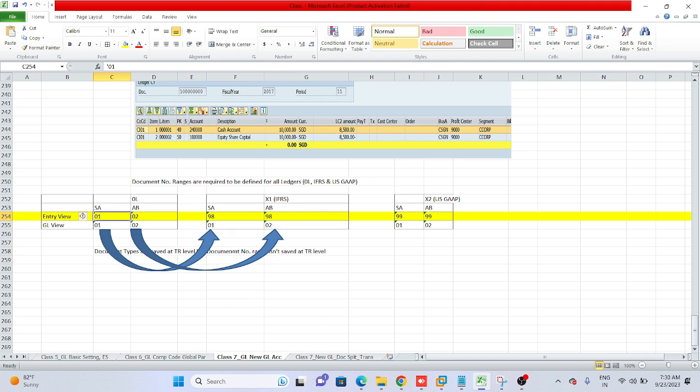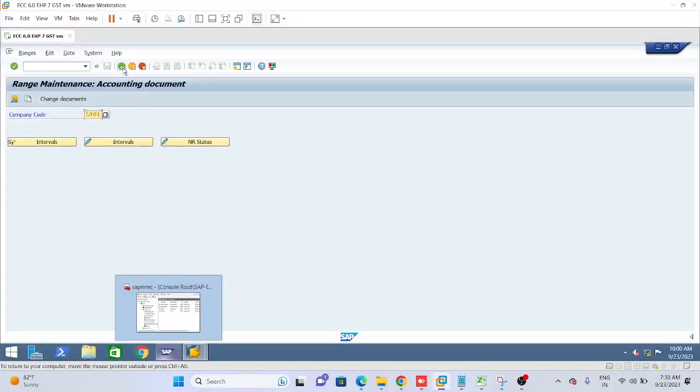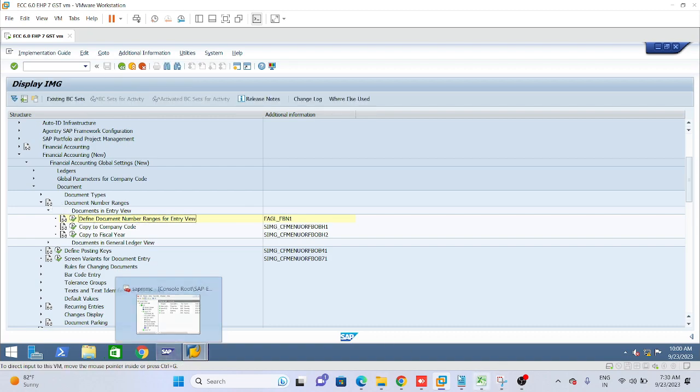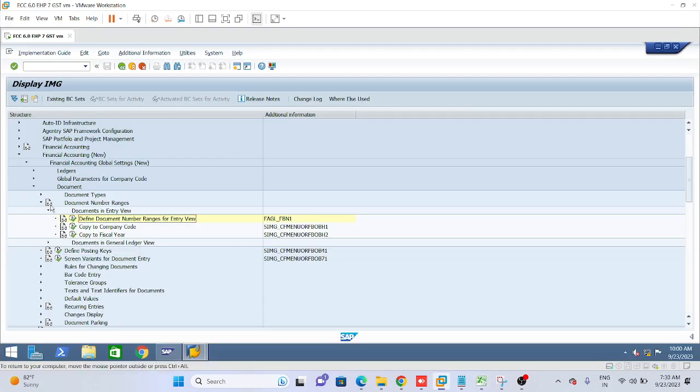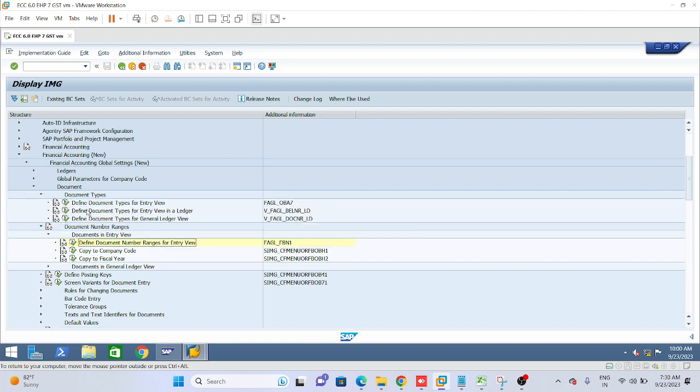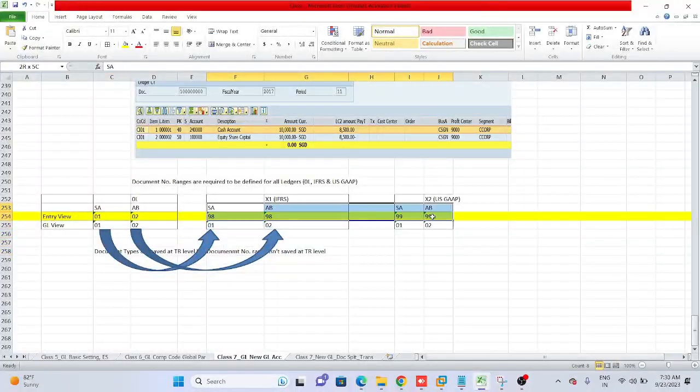In our previous configuration, which I explained, the number range key for 0L need not be defined. The number range key is not required to be defined for the leading ledger, but it should be defined for non-leading ledgers. In our previous step, define document types for entry view in a ledger, we did this in the system for IFRS and US GAAP. For the leading ledger, the number range key is not required.